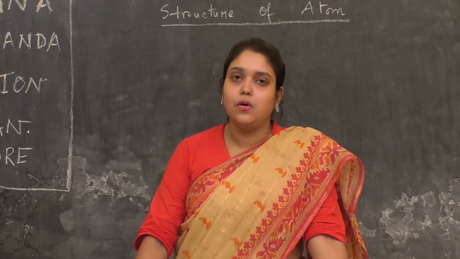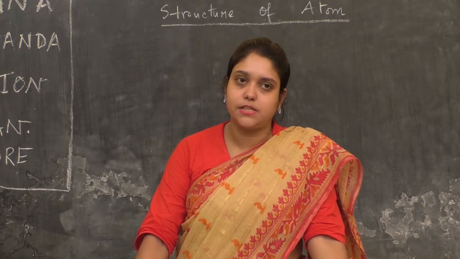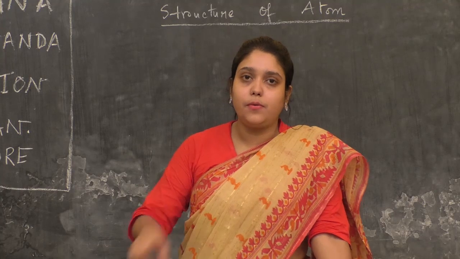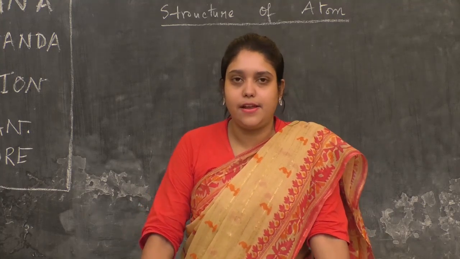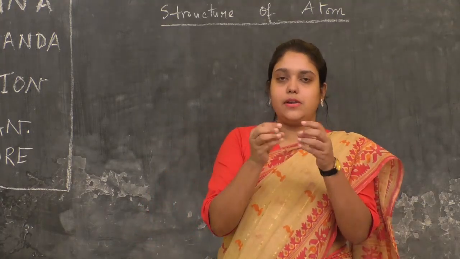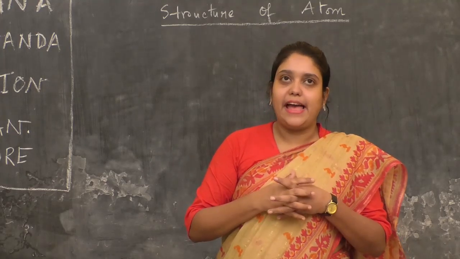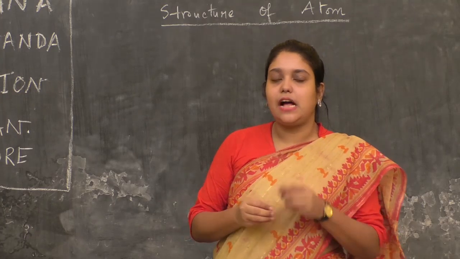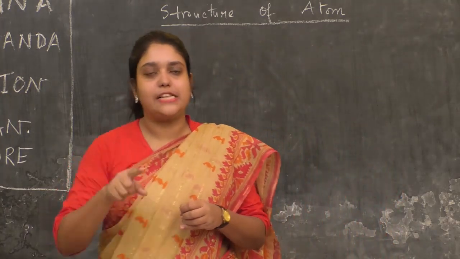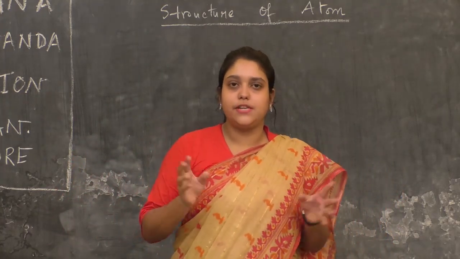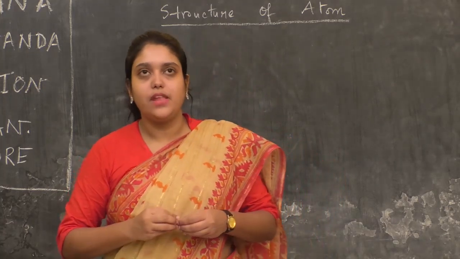E. Goldstein was the person who first observed the presence of the proton, also known as anode ray. And what is a proton? It is a particle, and the charge present in a proton is plus 1.6 into 10 to the power minus 19 coulomb.